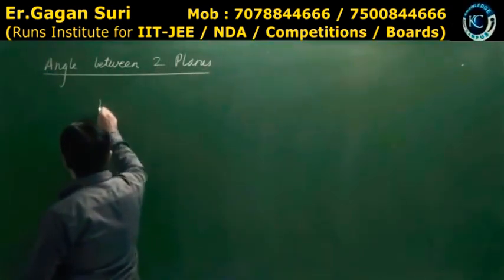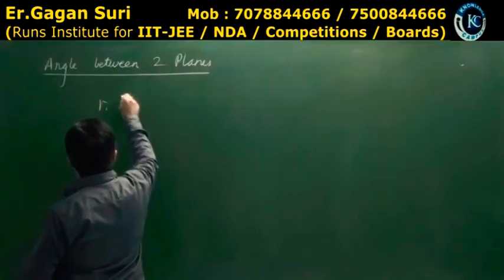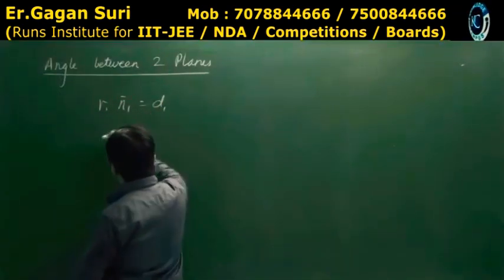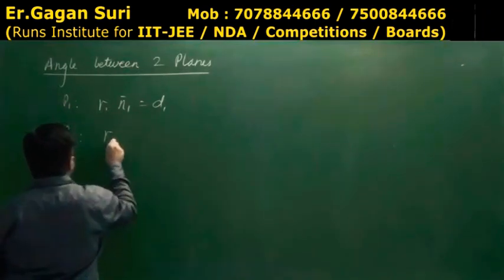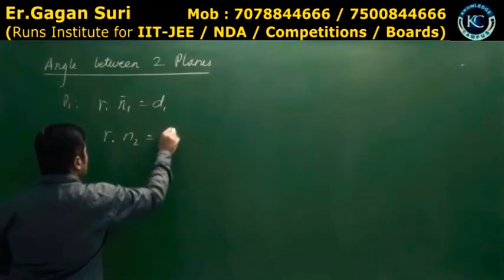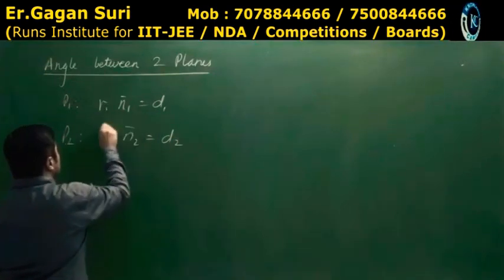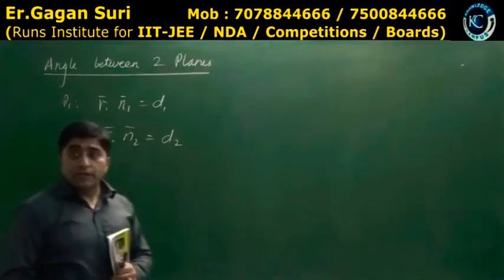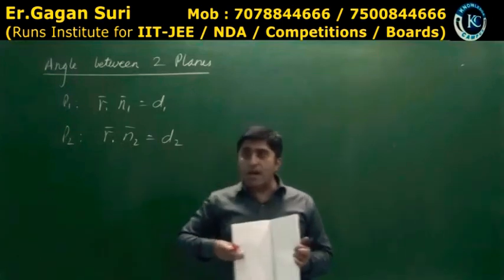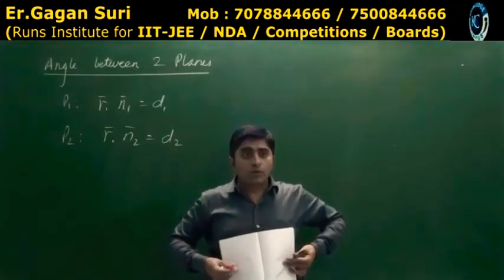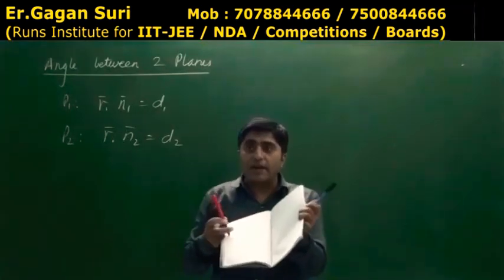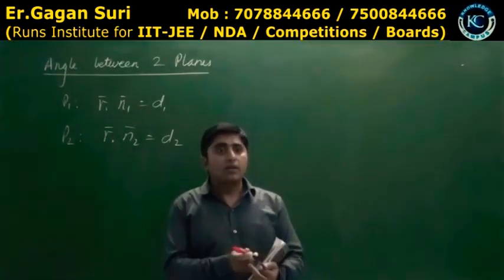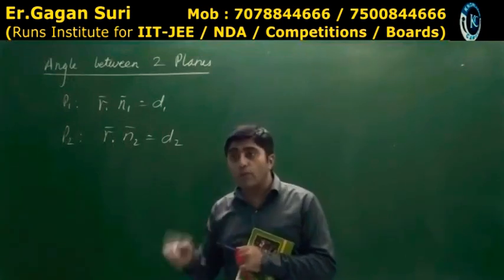Suppose the first plane is r dot n1 is equal to d1, plane 1, and I have plane 2, r dot n2 is equal to d2. This means this normal is what? n1. This normal is what? n2. And I have to find the angle between these. This means rather than finding the angle between the planes, I'll evaluate the angle between the normals.